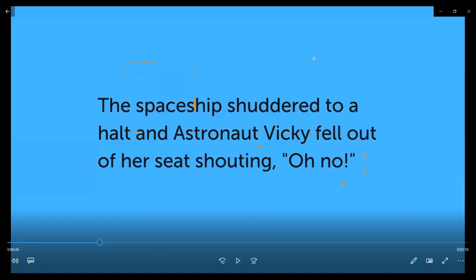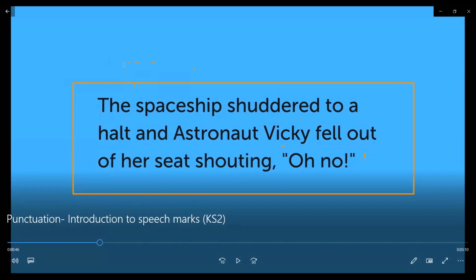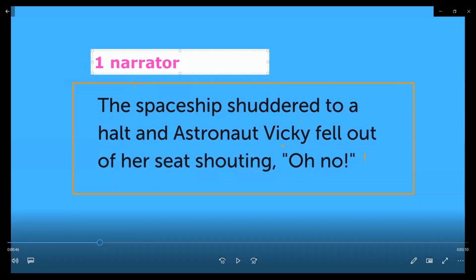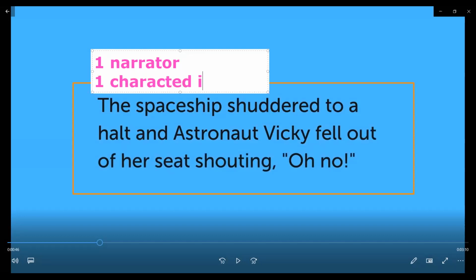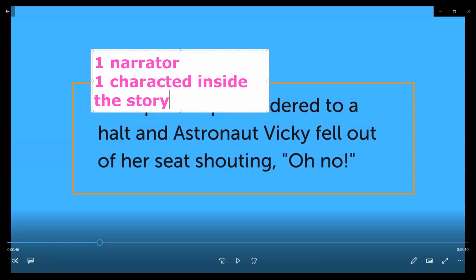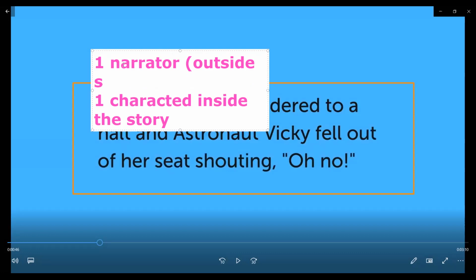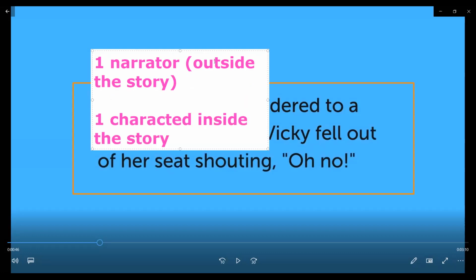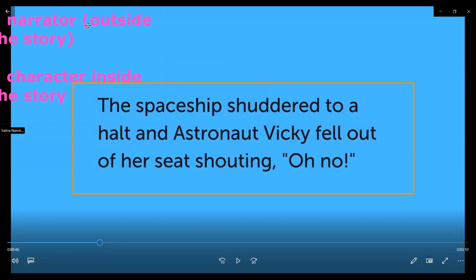Imagine we have two speakers in this story. The first is not actually a character, it's just a narrator, someone who is telling you the story. One character is inside the story, and the narrator is outside the story, not part of it. The narrator part is the first part here: the spaceship shuddered to a halt and astronaut Vicky fell out of her seat, shouting.